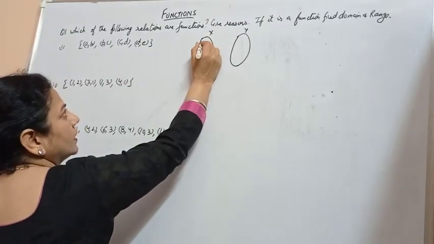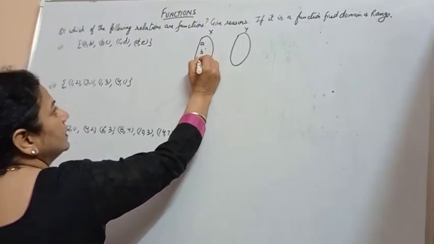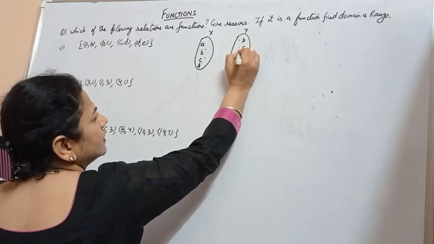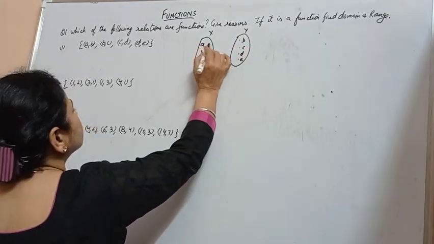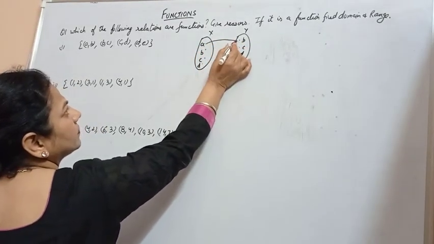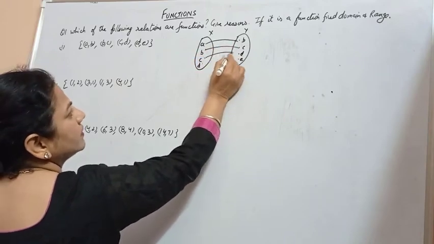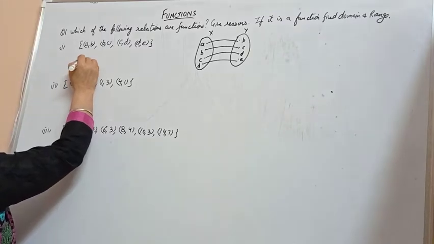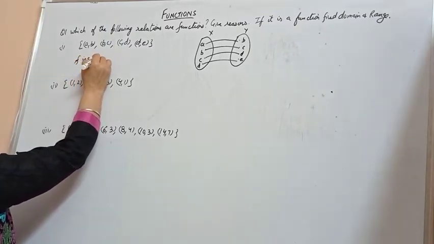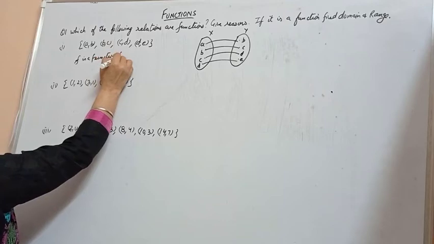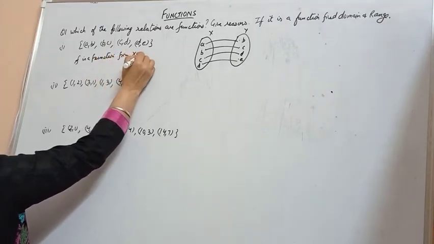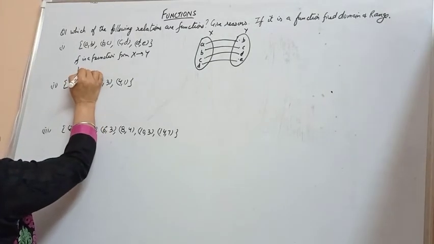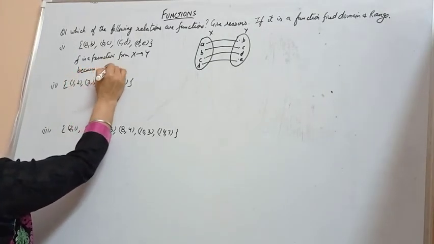The first set is for x: A, B, C and D, and here we have B, C, D and E. So A is mapped with B, B with C, C with D and D with E. So we can say that f is a function from x to y.